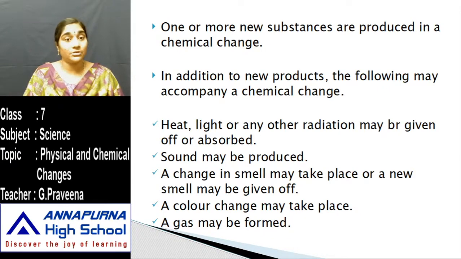Heat is produced, light or any other radiation may be given off or absorbed, sound may be produced, a change in smell may take place, or a new smell may be given off, or a color change may take place, or maybe a gas may be formed. These are all the changes that may accompany a chemical change. Apart from producing new substances, all these changes can also be seen in chemical changes.